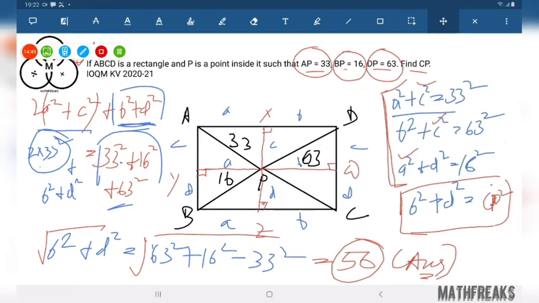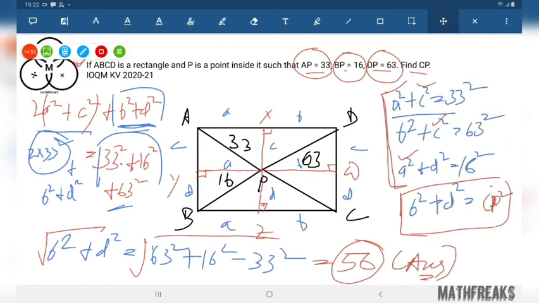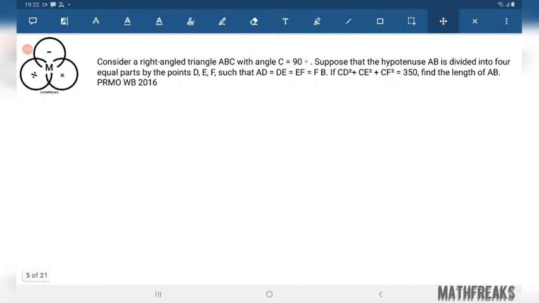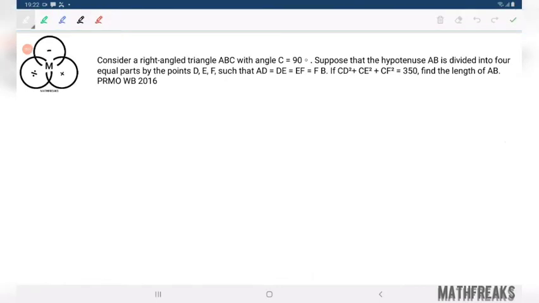A similar kind of problem, not exactly the same procedure, but dropping perpendiculars and a similar concept also appeared in one PRMO question of the West Bengal region in 2016. Please try it.